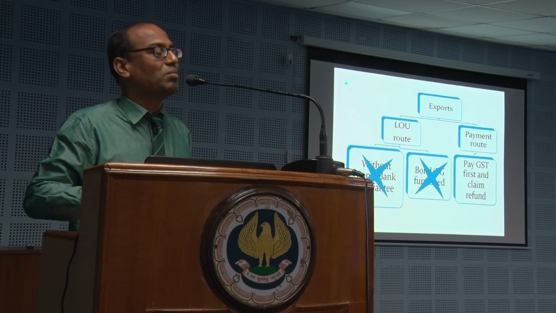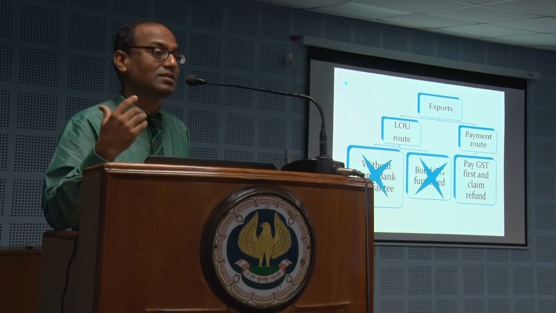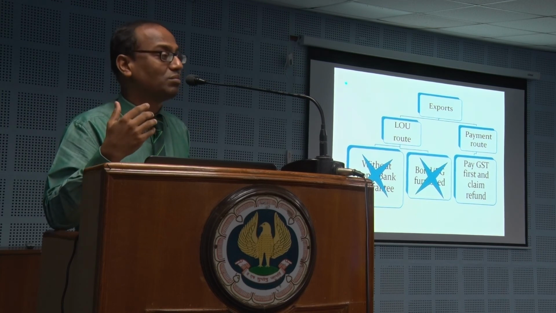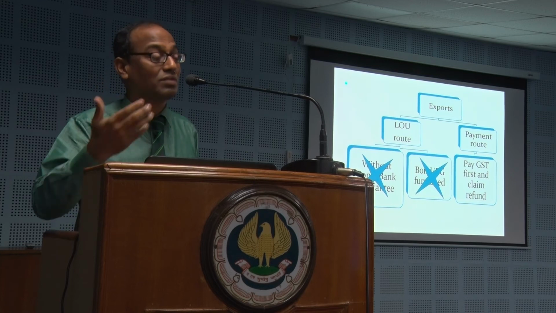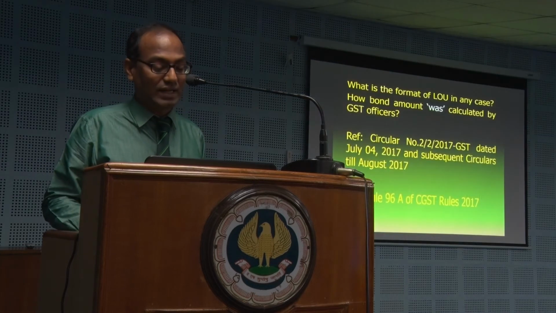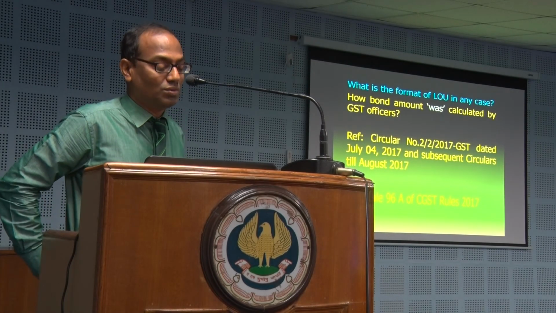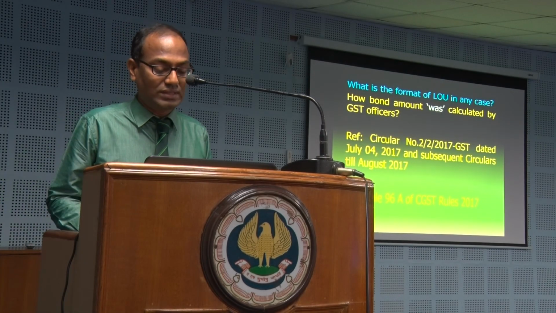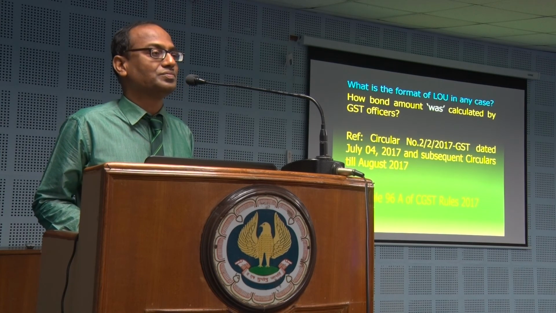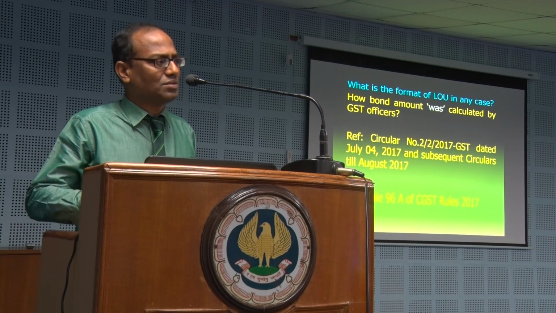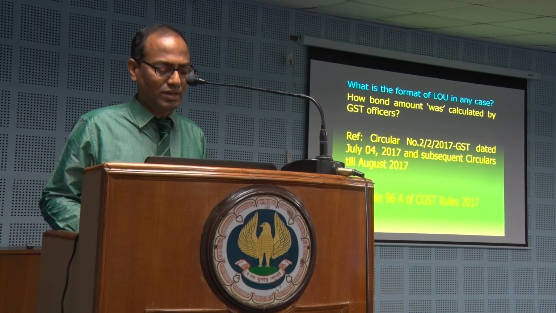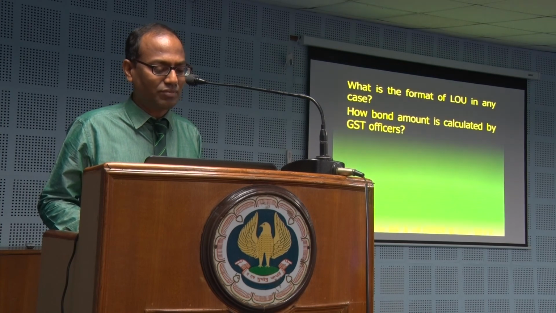That is different. Now the problem is, if you don't know what was there in July, August, September, you will be in trouble when you face some query, question or litigation. What was there? What was Circular 2/2017 of July telling? Subsequently, what happened? A lot of things have happened, read together with Rule 96A provisions.